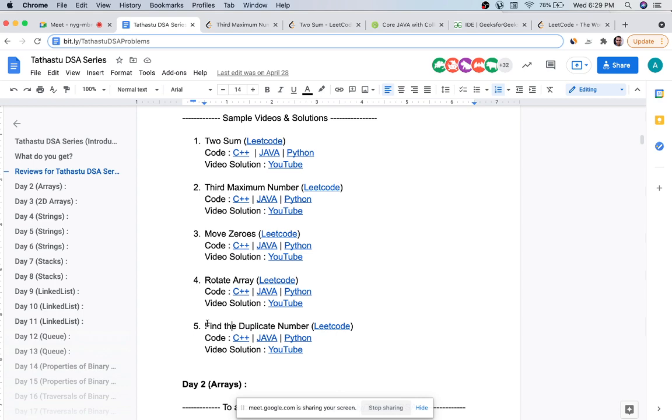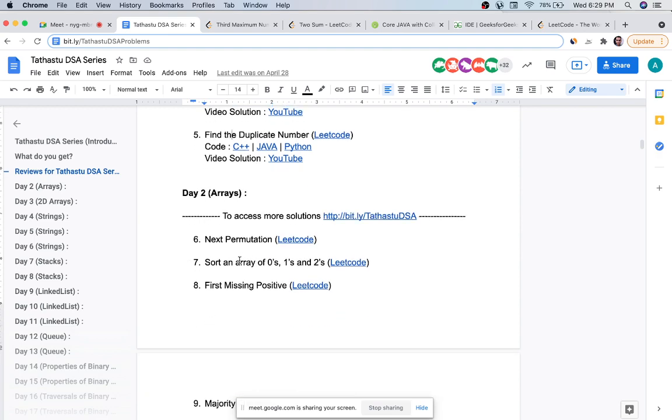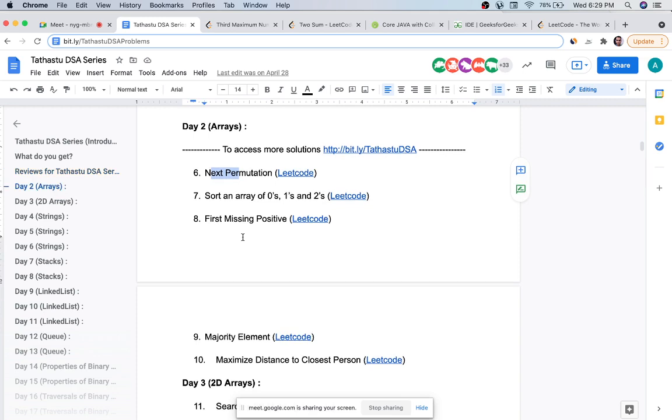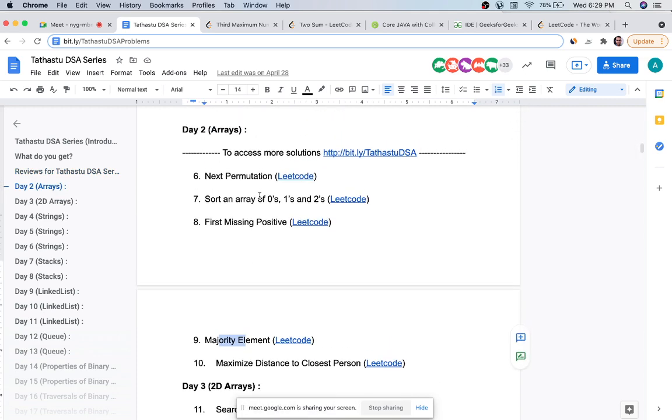I will explain to you the approach that you can follow. Next day we will do Sort 0 1 2. It's a very common question. Next Permutation we are going to do, I haven't decided the 5 questions, but still Majority Element we'll do. These 5 questions only, okay, in tomorrow's session.